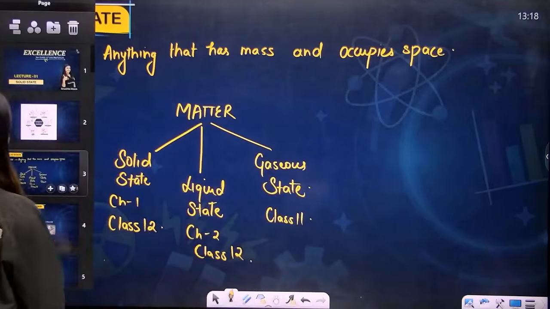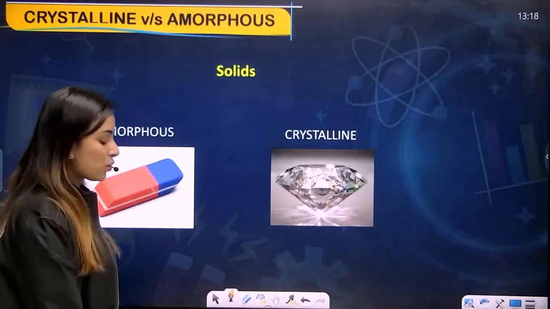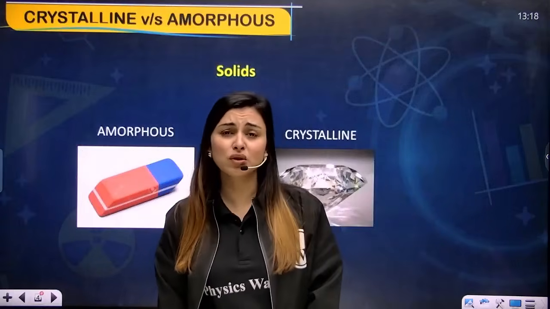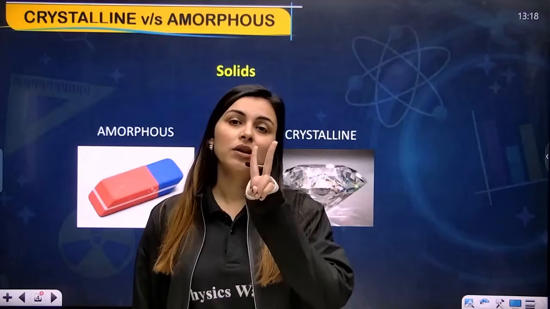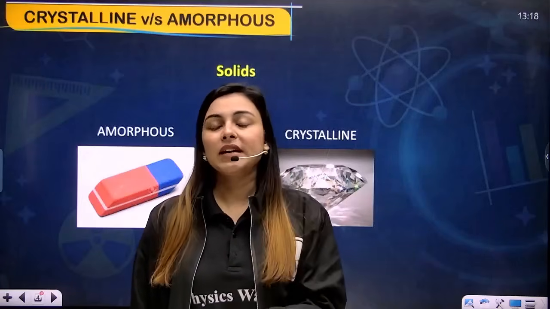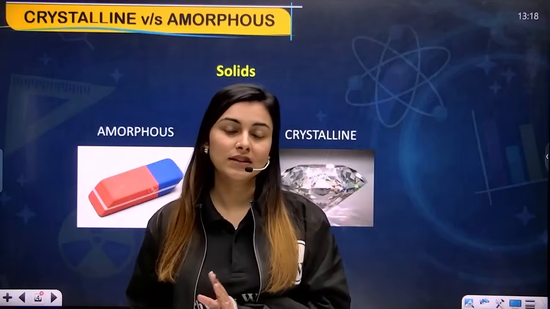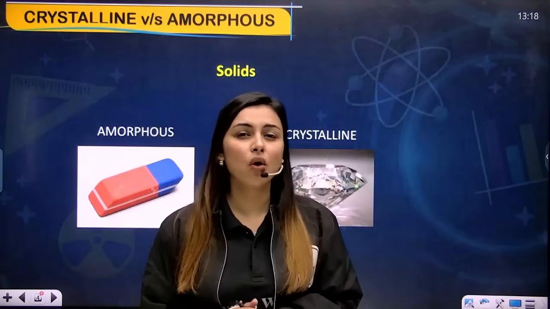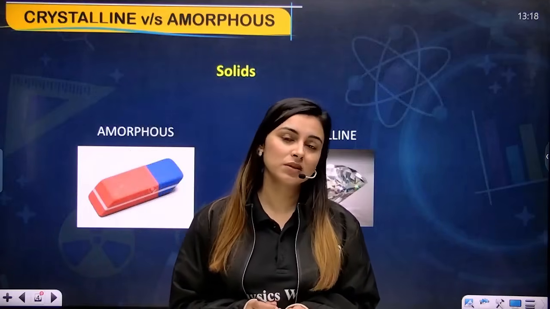Now, my dear students, let's start the solid state. So my dear students, if you talk about solids, we majorly divide solids into two important parts. Solids can be classified either as crystalline solids or as amorphous solids. Now you need to understand the basic difference between these two.